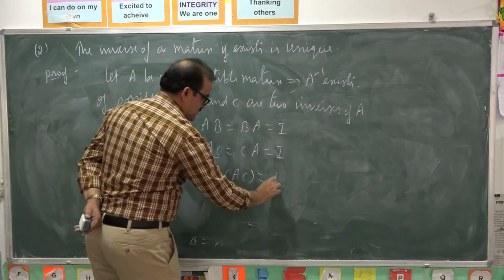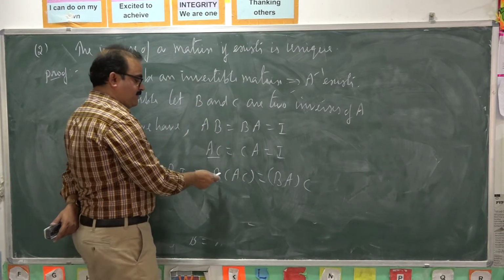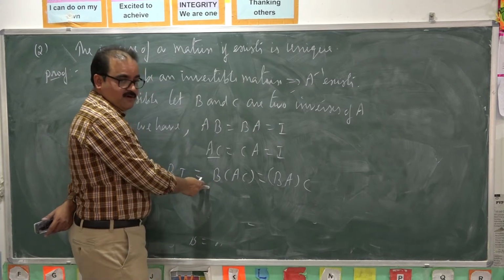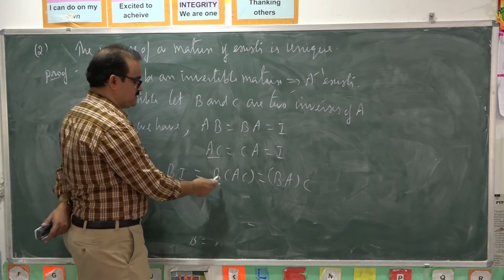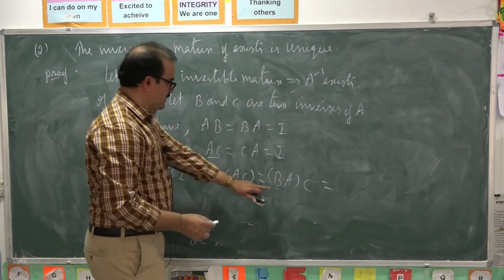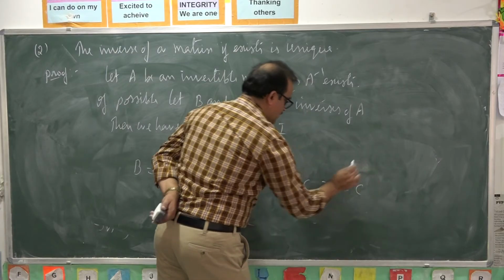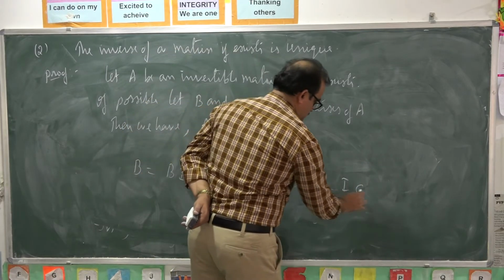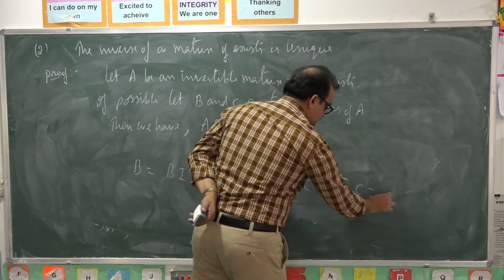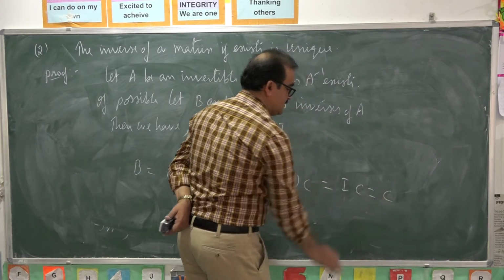Now we write this as B A into C, because matrix multiplication follows the associative law. But what is B into A? Identity matrix I into C. I into C is again C. If you multiply any matrix with identity matrix, you get the same matrix.